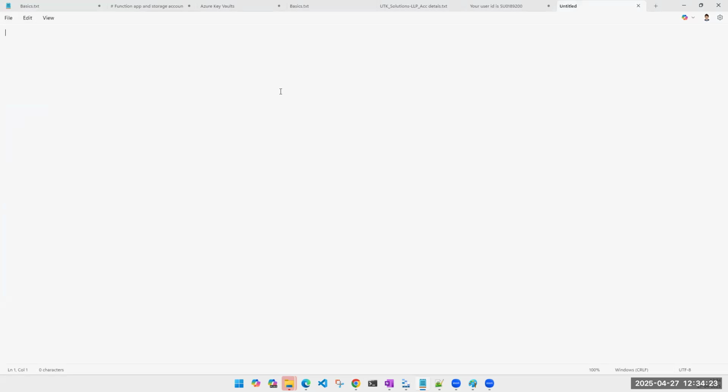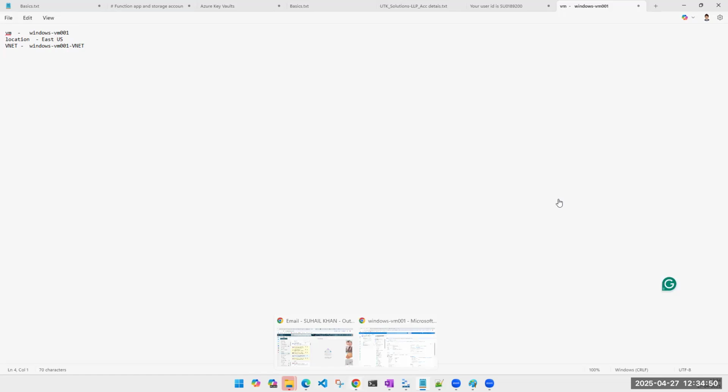So I have a VM. The name of the VM is this. The location of that VM is East US, hence all my accounts will be in East US. The VNet of that machine is VNet 001 hyphen VNet.